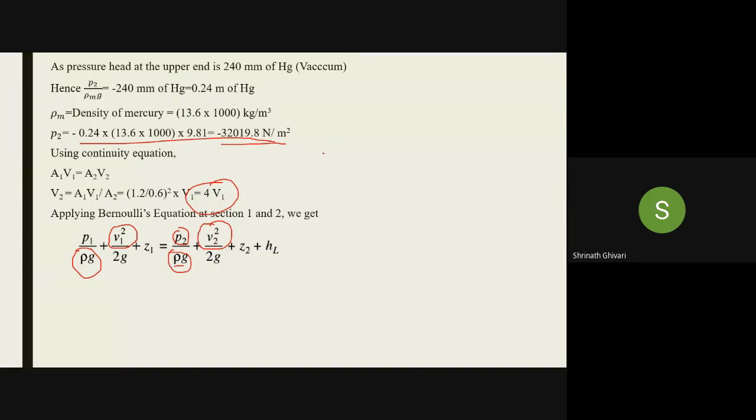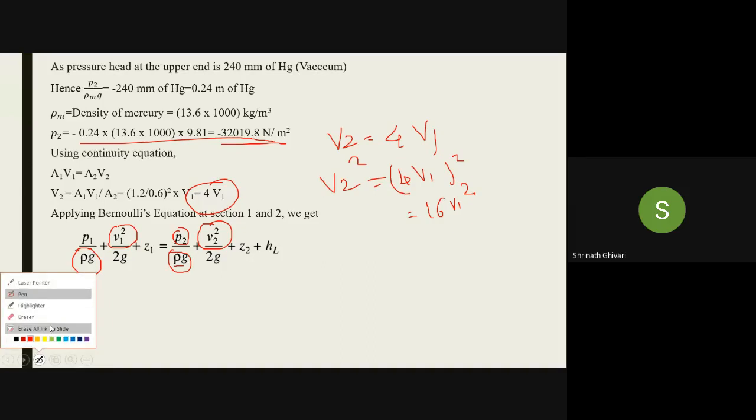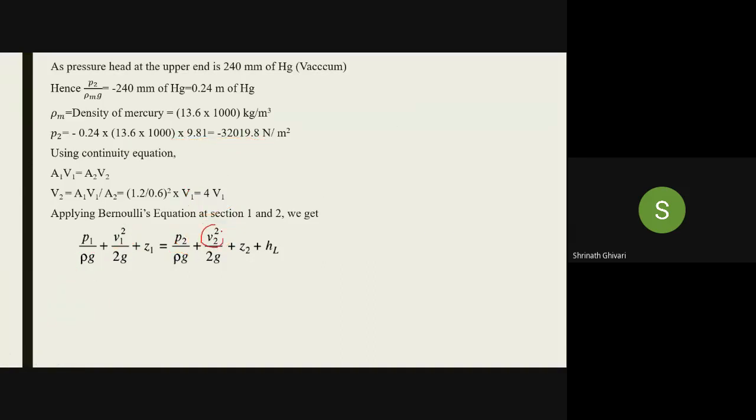See, many of you will get confused. V2 equal to 4V1, okay? So V2 square means 4V1 whole square, so it will be 16V1 square. Remember this, don't forget while substituting. So 16V1 square by 2 into 9.81 plus Z2 is 3.9. HL I have told you. HL is 0.2 of V2 square minus V1 square by 2G. Substitute and let me know the answer of V1 fast.